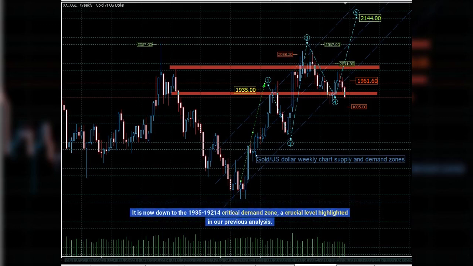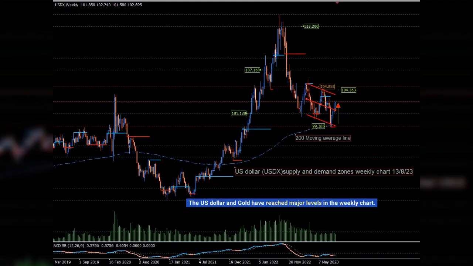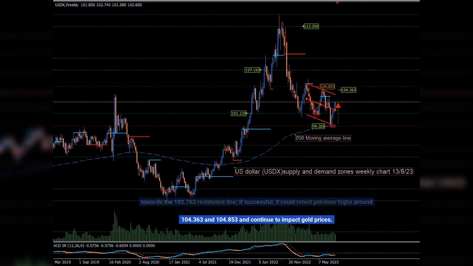It is now down to the 1935–1921 critical demand zone, a crucial level highlighted in our previous analysis. The US dollar and gold have reached major levels in the weekly chart. The dollar managed to hold the 101.120 support line in the weekly chart and is pushing towards the 102.763 resistance line. If successful, it could retest previous highs around 104.363 and 104.853 and continue to impact gold prices.